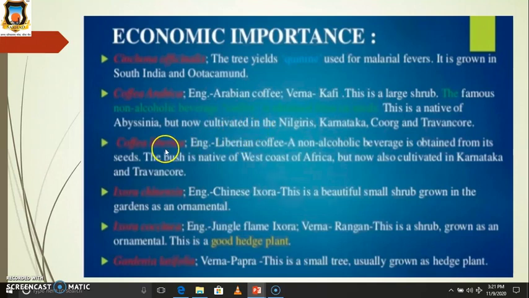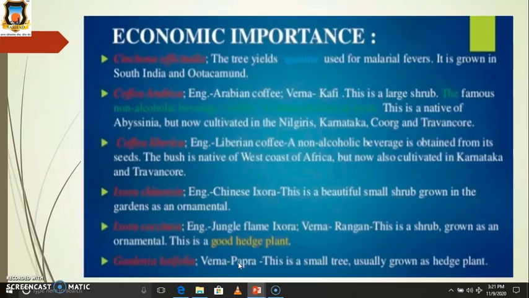Then there are again some other coffee species. Then Ixora is an ornamental plant, means it is a small shrub grown in gardens. And again, Ixora species are ornamental plants.